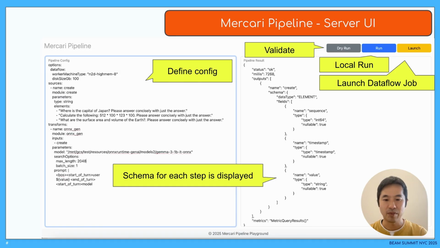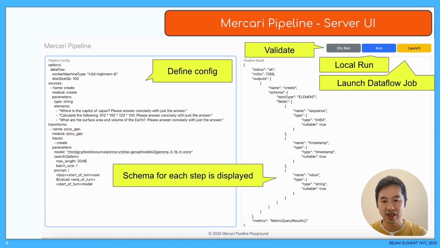The buttons in the upper right corner of the screen are used to evaluate and execute the defined pipeline. The dry run button does not actually execute the pipeline, but performs pipeline validation. The run button actually executes the defined pipeline locally on the server. Since it is local execution, it cannot process large-scale data, but it can execute small-scale processing without any problems.